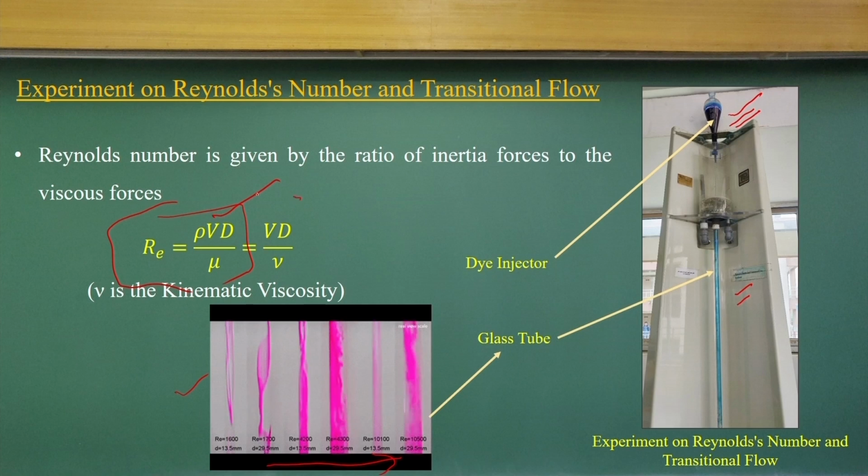We conduct the experiment with respect to the non-dimensional Reynolds number. So, this is a very simple experiment to find the threshold Reynolds numbers that divide laminar, transitional and turbulent flow. More details we will discuss in the next class.